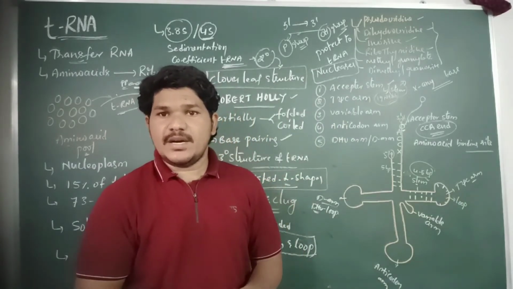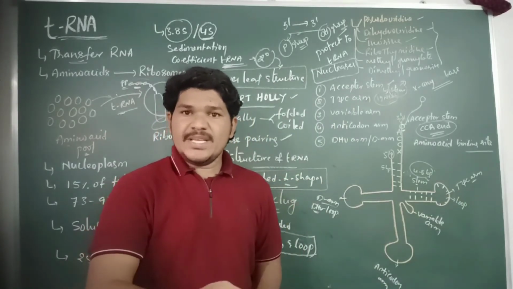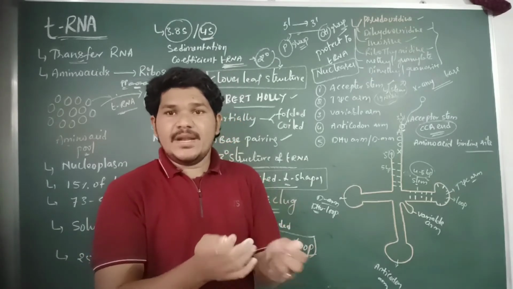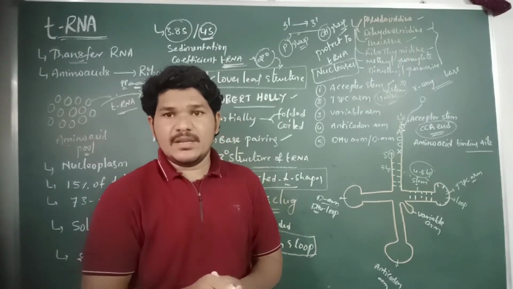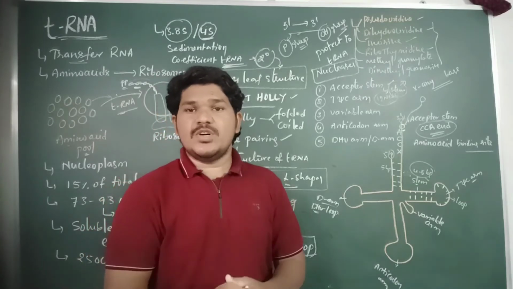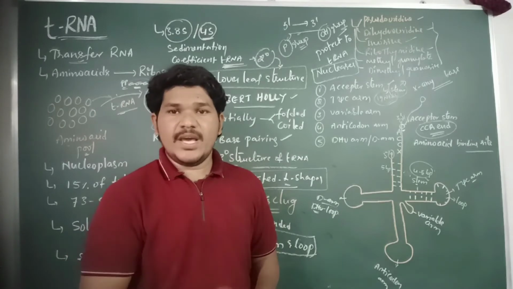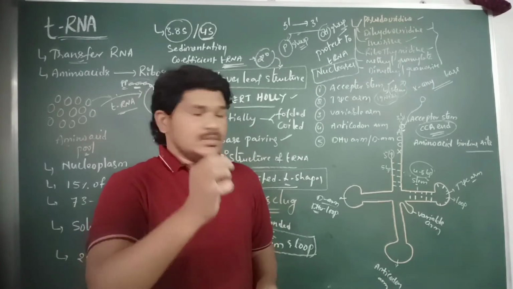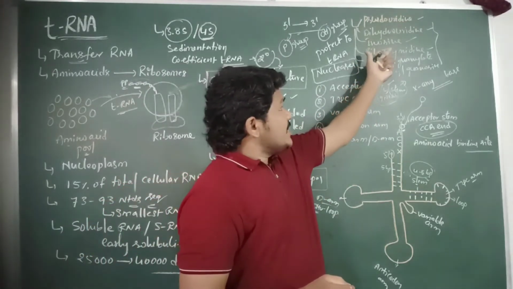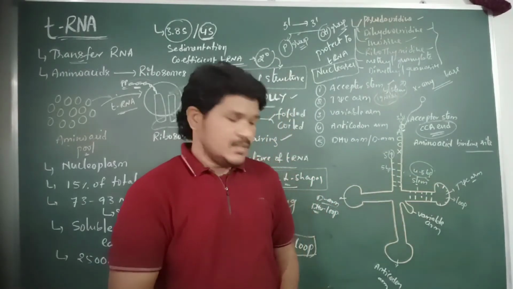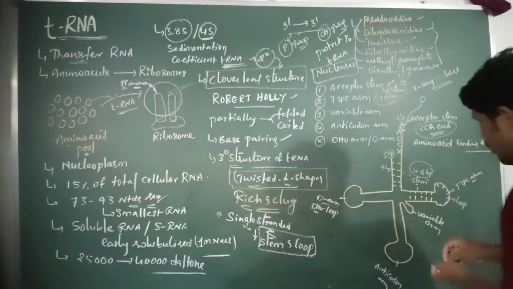In the loop region, the nucleotide sequences are not paired. These are unpaired. There are no hydrogen bonds between the nucleotide sequences, because an unusual base is present in the T-psi-C arm. That is the pseudouridine.